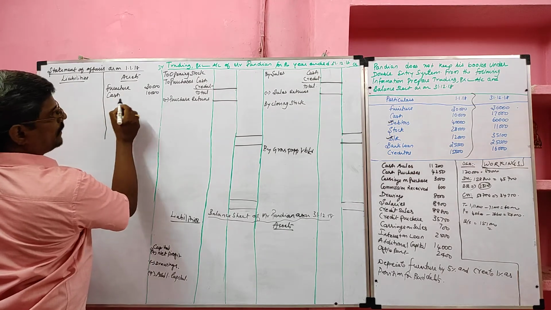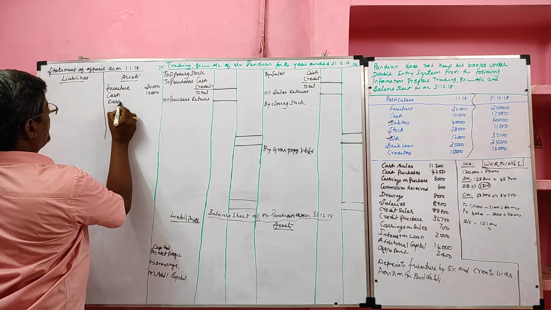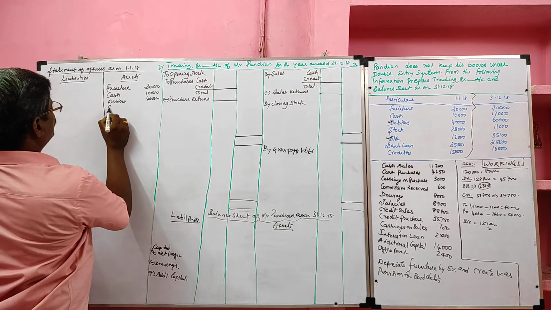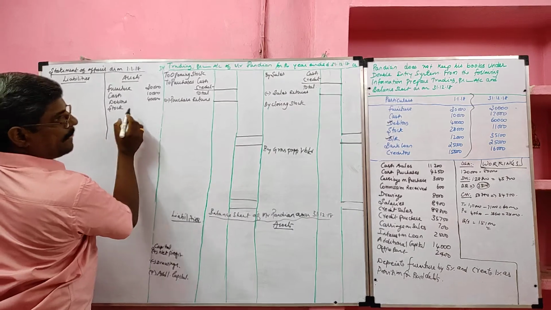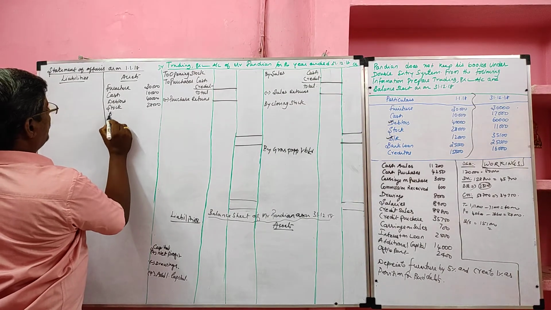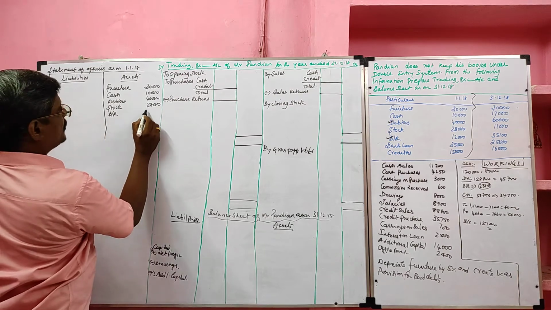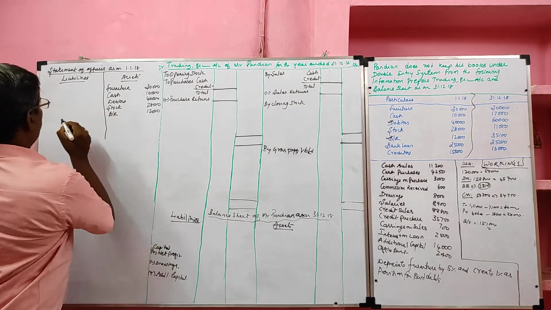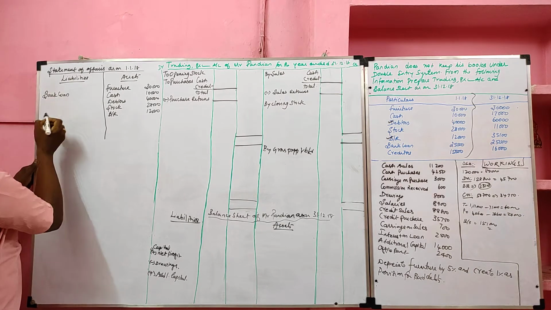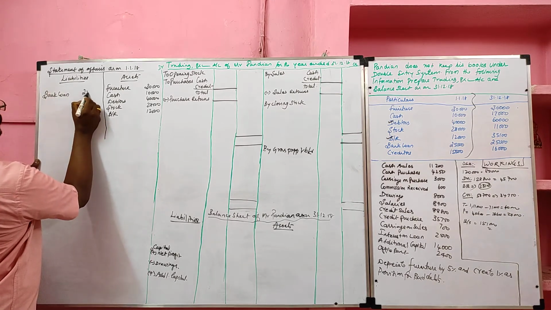Cash 10,000. Debtor 40,000. Stock 28,000. Bills receivable 12,000. Bank loan 25,000.